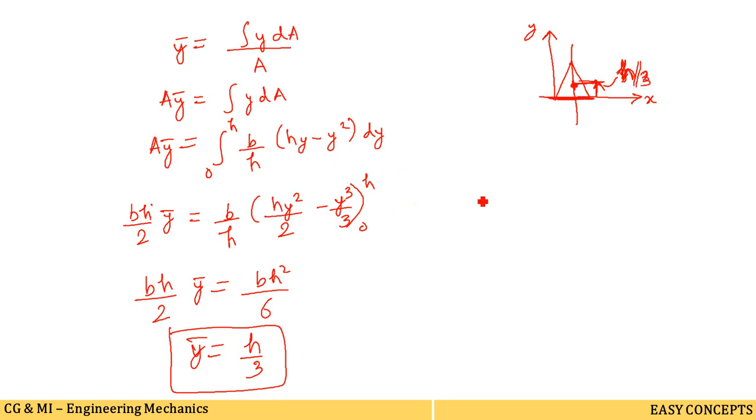So in this way we can find the centroid of all the standard figures, that is here we have found about the triangle. You can also find for rectangle, for circular shape, for semicircular shape. Okay, so for different shapes you can easily calculate this x bar and y bar value.